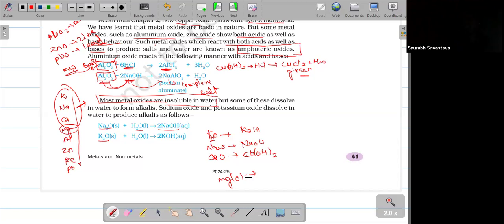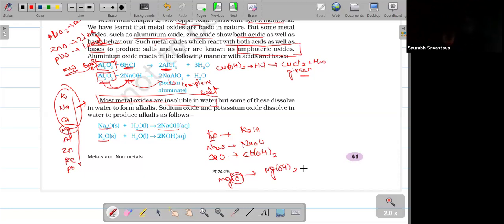The remaining 15 or 10 grams won't dissolve and stay as it is. So some of the oxide forms Mg(OH)2, and most of it won't.